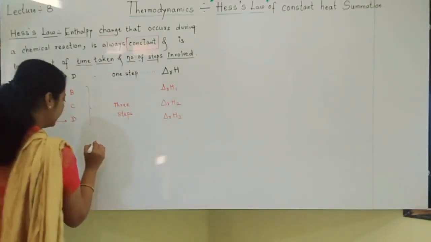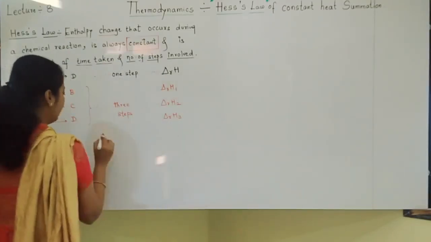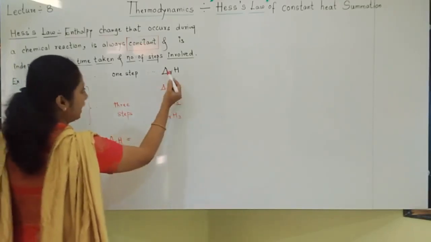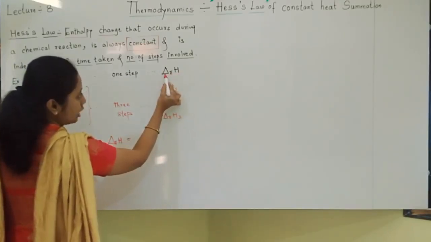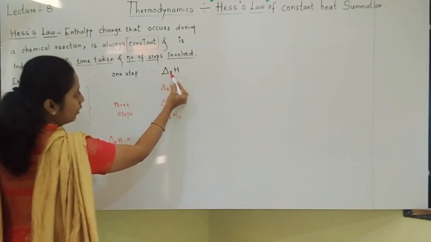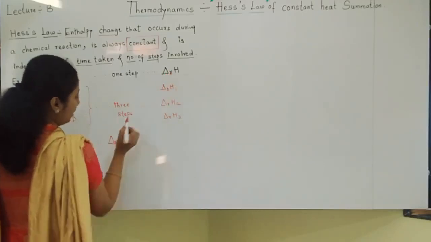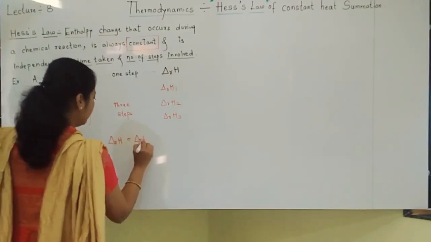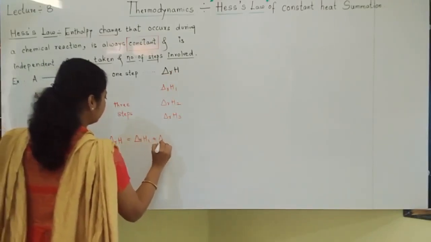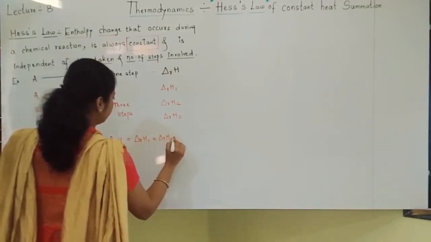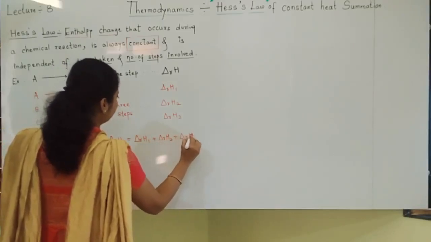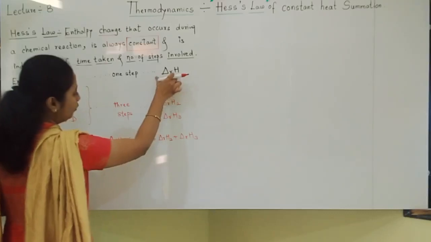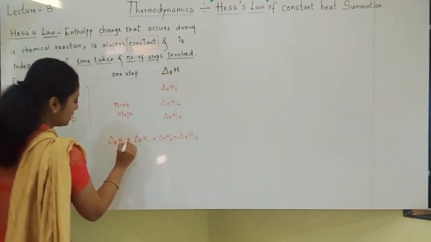So we can say that the enthalpy change delta H R for the reaction, R means reaction, is the sum of all these. All these together, and this value will be the same only, constant.